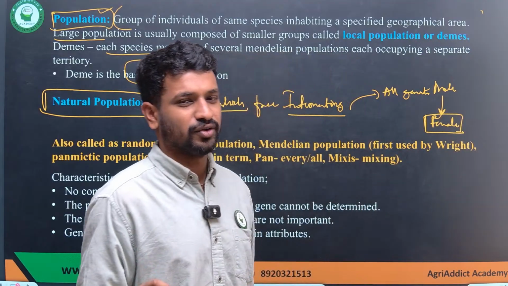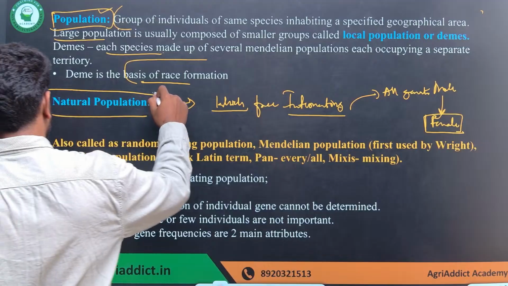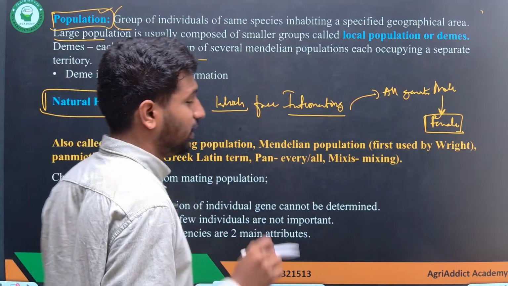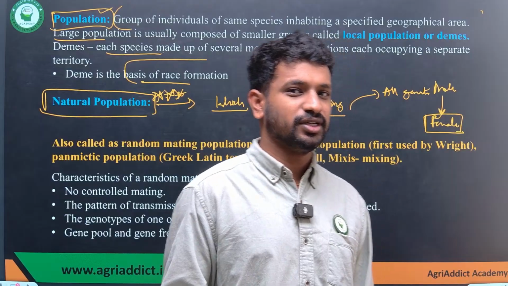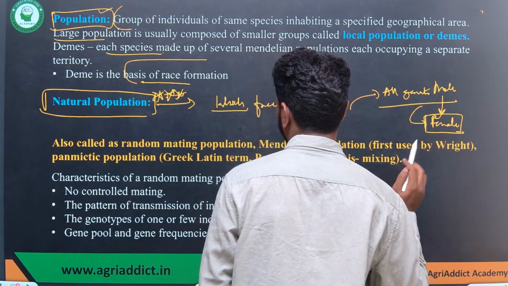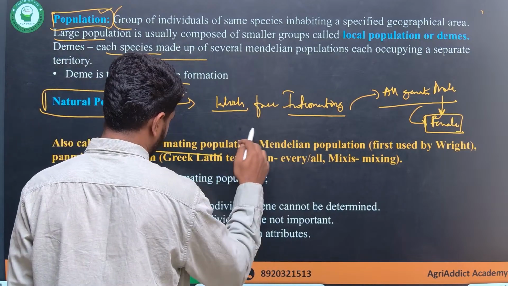That's the most important characteristic of the natural population, which can be asked in the exam: individuals can freely intermate, and every male gamete has an equal probability to fuse with the female gamete. And this natural population is also called a random mating population.